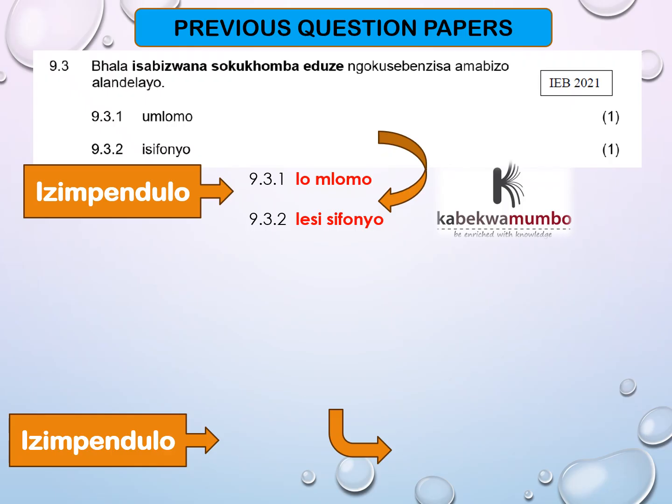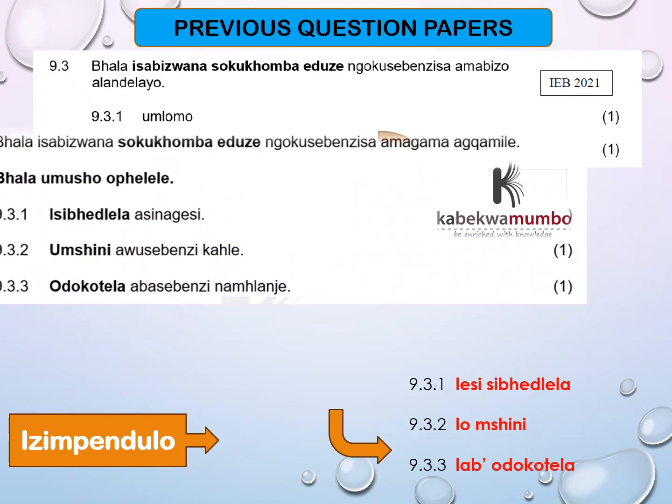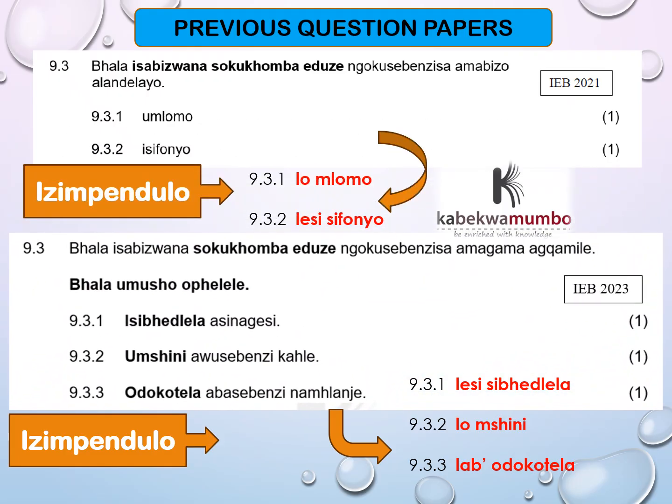Okay, and moving on to the next example, right? The question was bhala isabizwana sokukhomba eduze ngokusebenzisa. Can you see the instruction is the same, but now the difference is umbuzo.